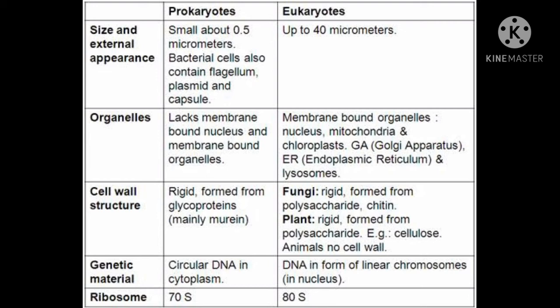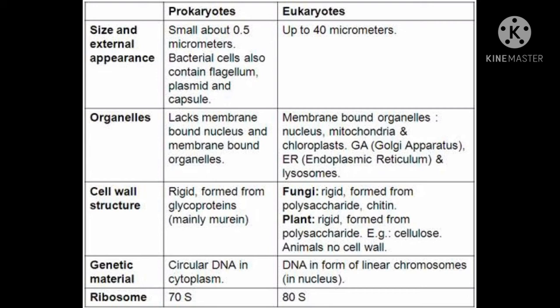And in case of plant, rigid structure formed from polysaccharide, for example cellulose. Animals have no cell wall. See here, only fungi and plant have cell wall. There is no presence of cell wall in the animal cell. They are without cell wall.